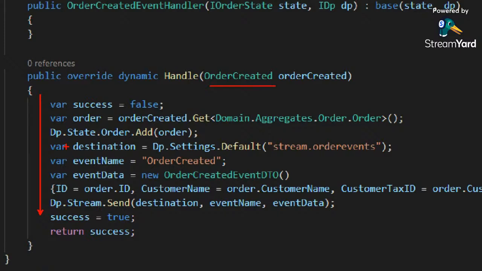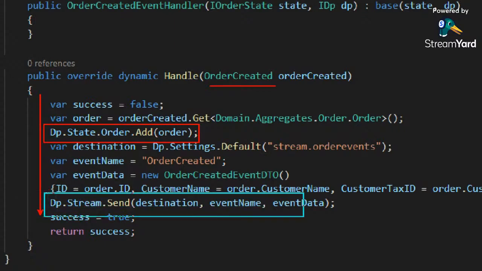I'm not gonna read it line by line, okay? But the most important part for us is these two lines. This one, when DevPrime stack saves this state on a database, okay? And our special guest for this live today, which is the stream send. Stream send is the way DevPrime emits events. So here we got the destination to which we are sending. In this case, we got order events queue configured for us. Event name is called order event, and event data is the payload, the information we want to emit. So this is the important part for us right now.